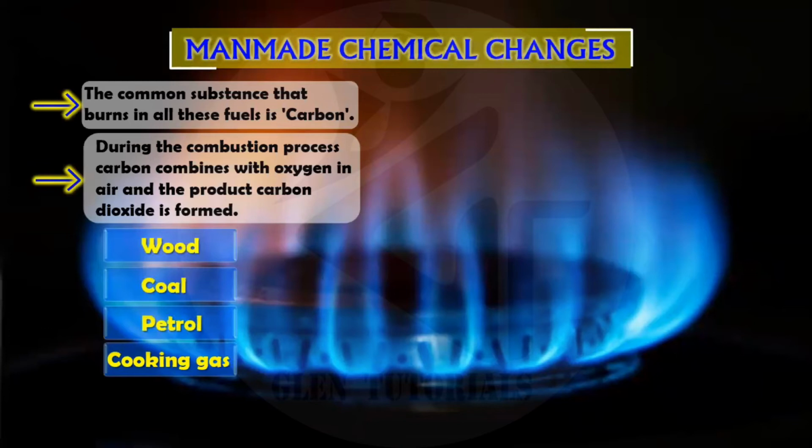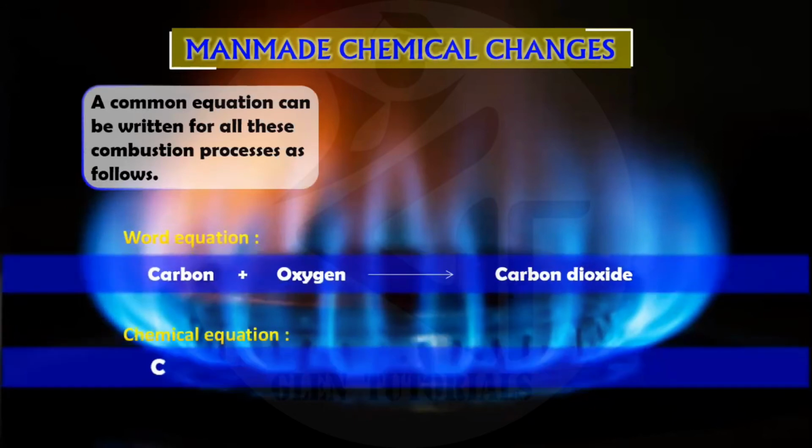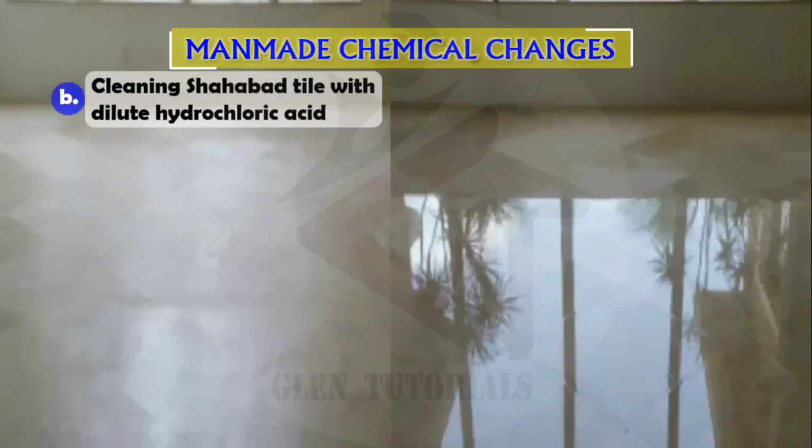During the combustion process, carbon combines with oxygen in the air and the product carbon dioxide is formed. A common equation can be written for all these combustion processes. So we can write an easy equation: carbon plus oxygen gives carbon dioxide. This is very simple to understand.